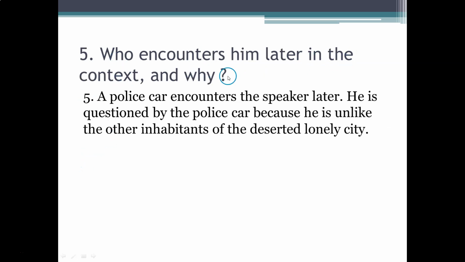Who encounters him later in the context and why? A police car encounters the speaker later. He is questioned by the police car because he is unlike the other inhabitants of the deserted lonely city.